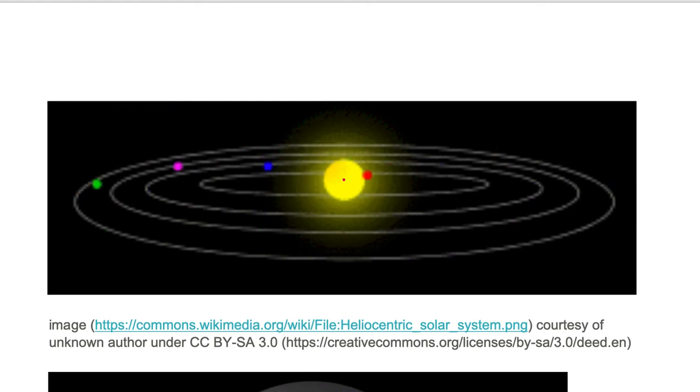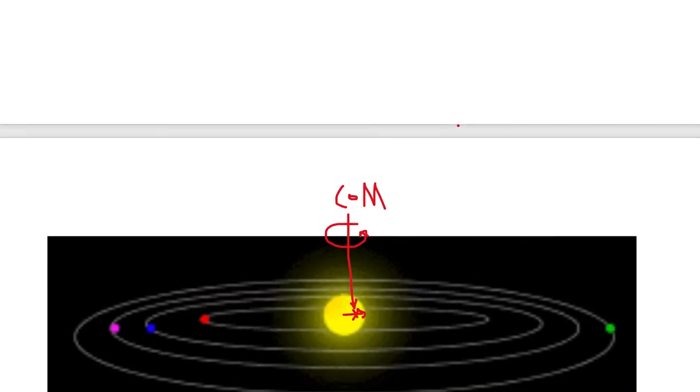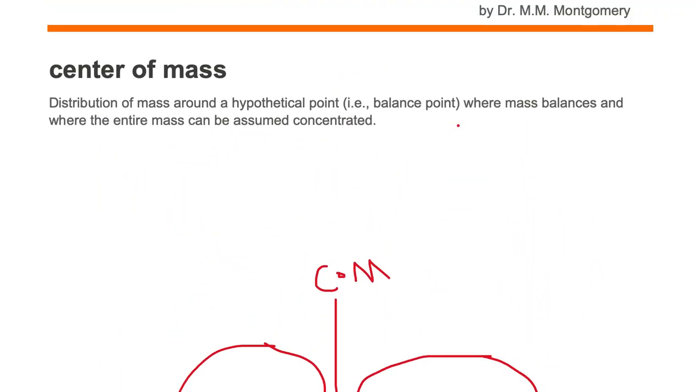However, it is not located in the exact center of the sun. It's located at about 75% of the way out from the sun. So the center of mass is located not at the center of the sun, but still inside the sun, about 75% of the radius outside. So everything orbits around the center of mass, including the sun. The sun makes this little wobble in the sky every year that the Earth goes around the sun in one orbit. Now this definition, the second part, says where the entire mass can be assumed concentrated.